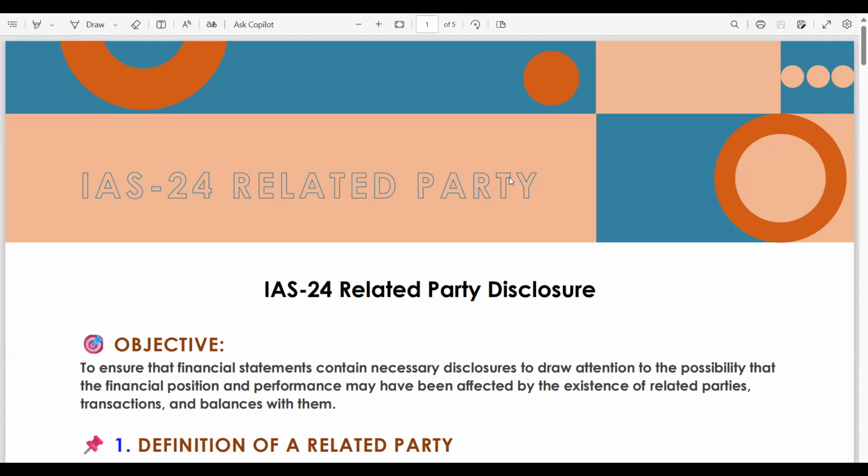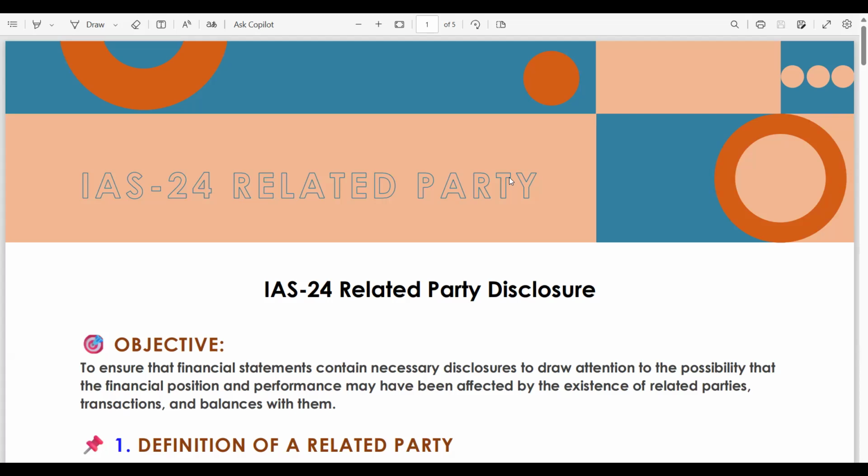First thing is any related party transaction is material. It could be material by qualitative as well as quantitative. Qualitative means by the nature, and quantitative means by the amount. So whenever there is a related party transaction, it is material, even if the amount is zero or it is significant. The first thing is about the materiality.